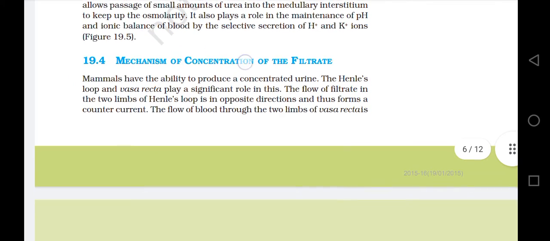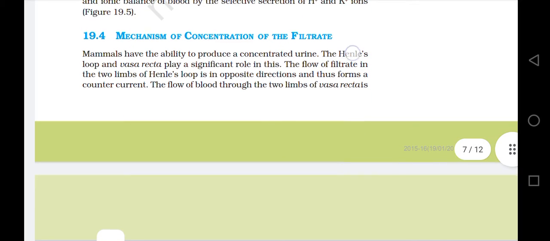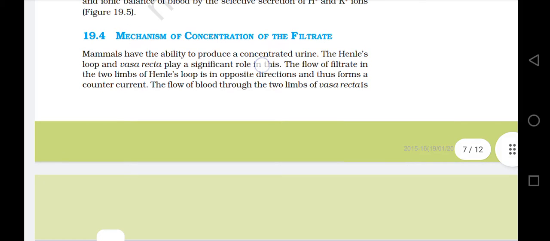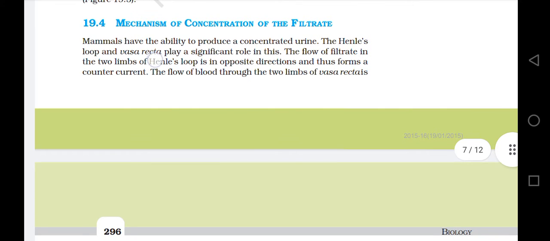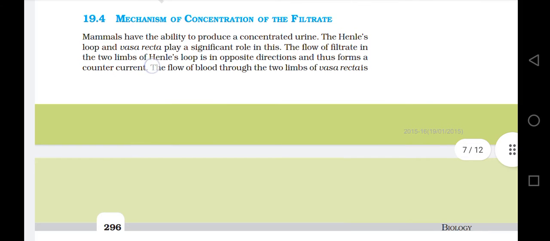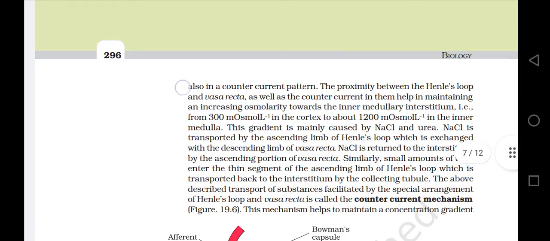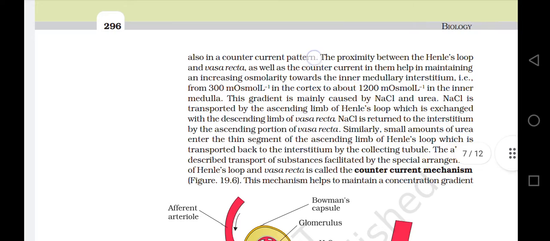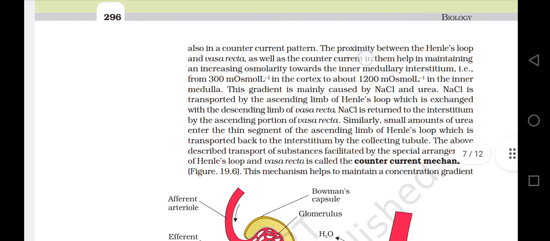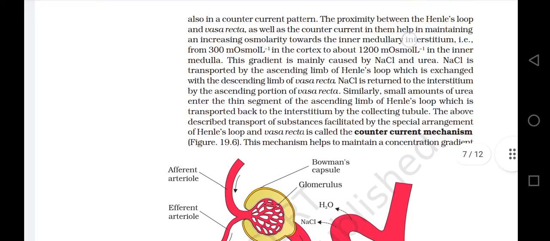19.4 Mechanism of concentration of the filtrate. Mammals have the ability to produce concentrated urine. The Henle's loop and vasa recta play a significant role in this. The flow of filtrate in the two limbs of Henle's loop is in opposite directions and thus forms a counter current. The flow of blood through the two limbs of vasa recta is also in a counter current pattern. The proximity between the Henle's loop and vasa recta, as well as the counter current in them, help in maintaining an increasing osmolarity towards the inner medullary interstitium.